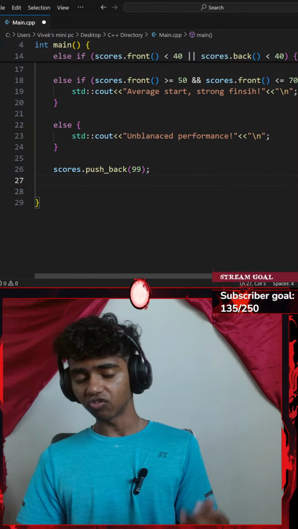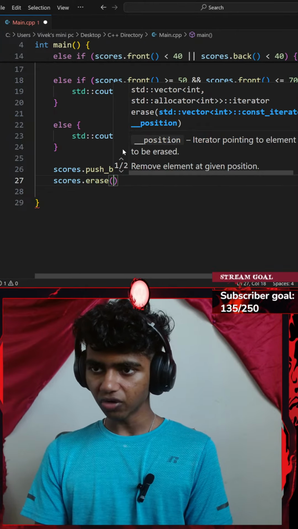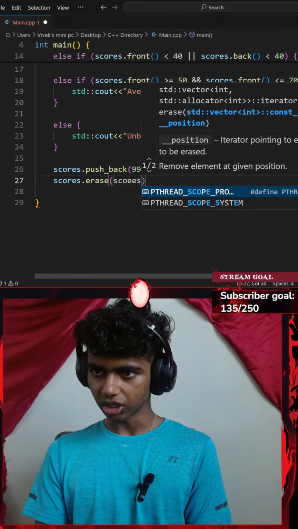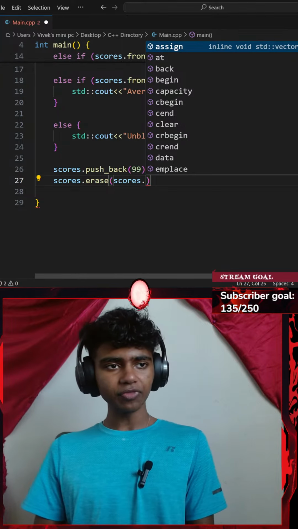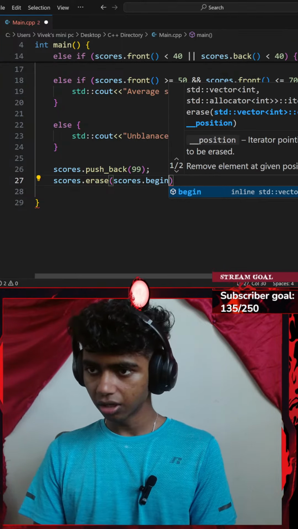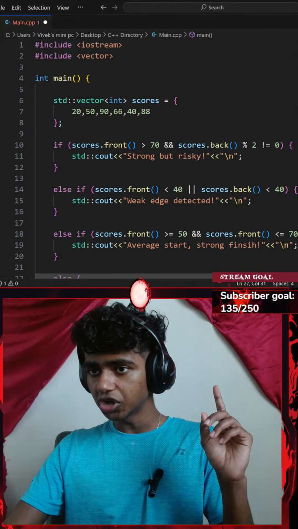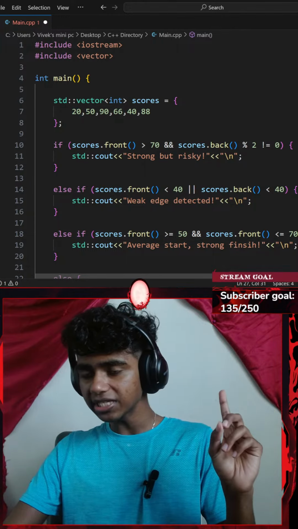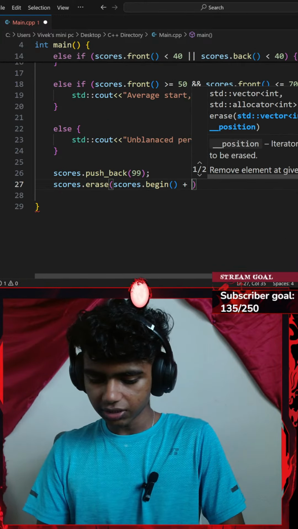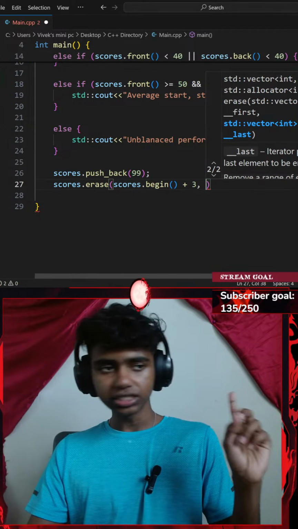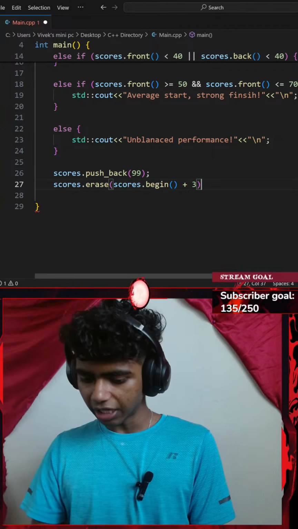Okay, and then let me go ahead and erase something. So I could go with scores dot erase. I want to erase something at index 3. So I'll go with begin. Begin basically gets index 0, and index 3 is going to be 0, 1, 2, 3. So I've got to add 3 to it. Let's plus it by 3. Okay, remove the third element, that's all. Alright, next up I will be ending this with a semicolon.